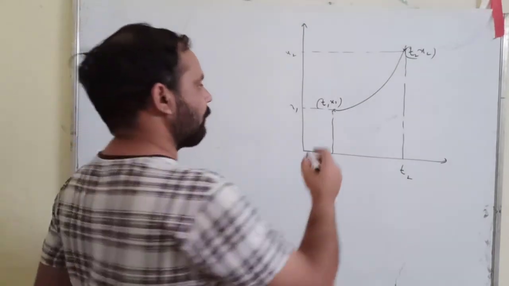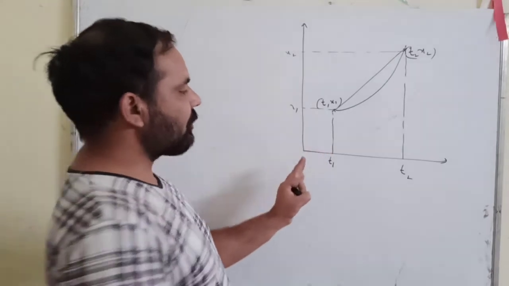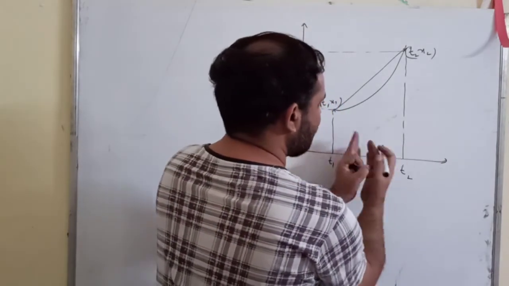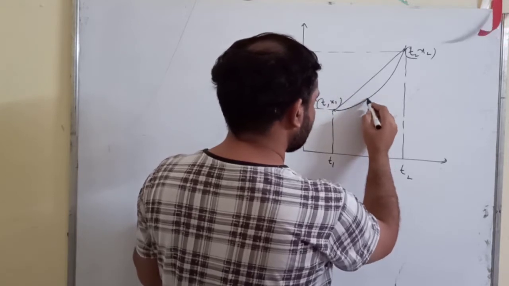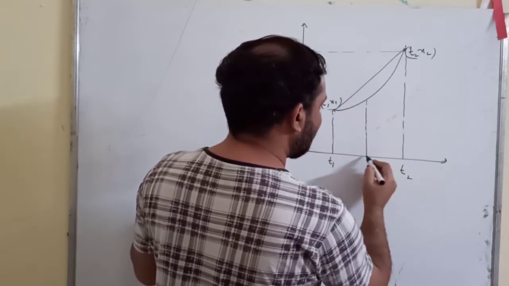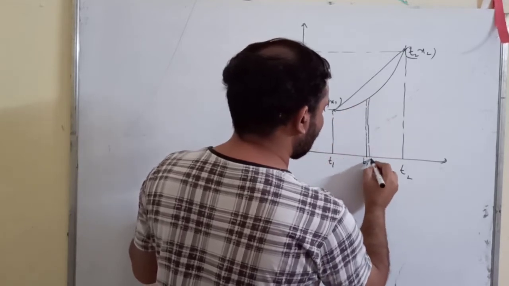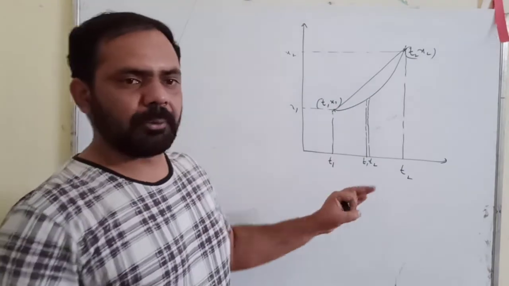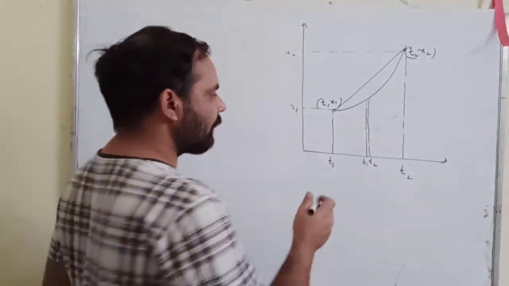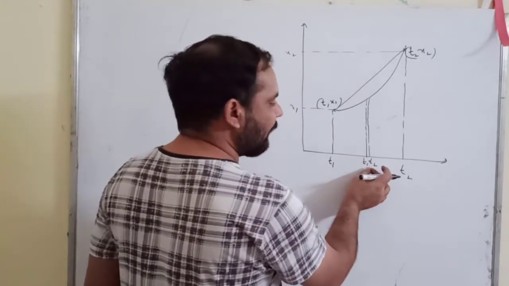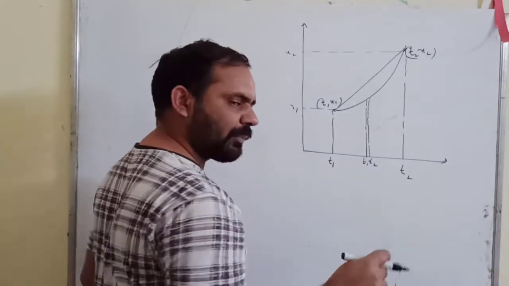So this is the slope of chord, right? Now suppose I decrease this time interval, means I take this t1 here and t2 also close to it, so close that they are nearly 1 point. Now t1, t2, I bring them so much close, infinitesimally close, so that they become a single point, and when this become a single point, this interval will become a instant. Are you getting my point?